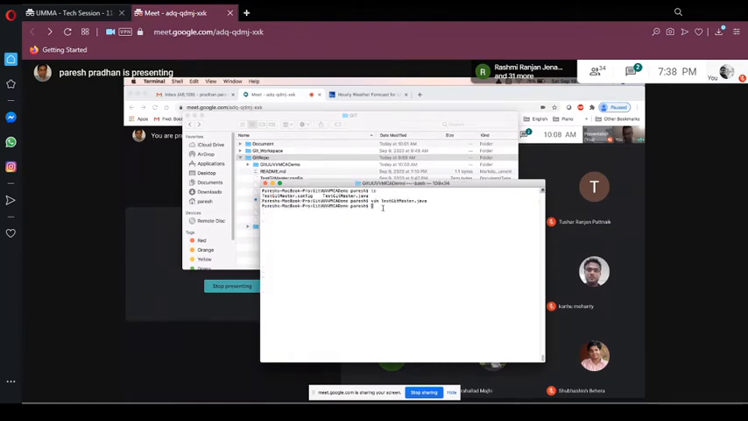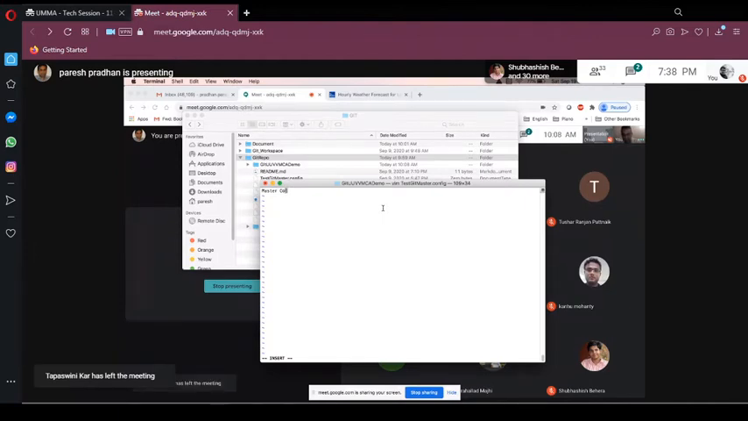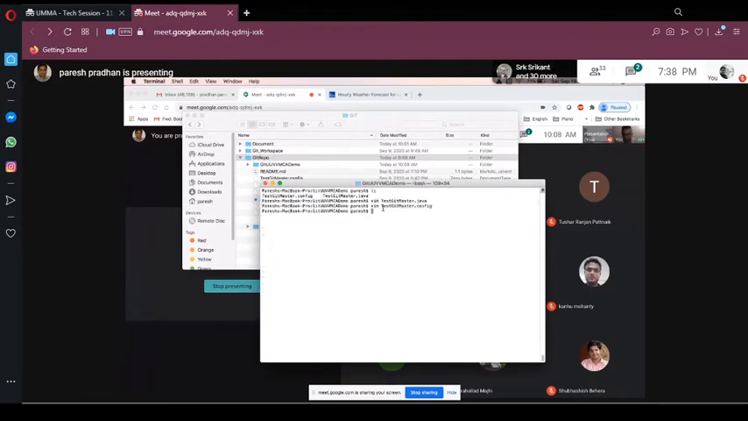Let me show you the other file also, the config file, master.config. There is nothing in it. I'm just writing master config. So we have two files: one is the config file, another one is your Java file. So we created two files.